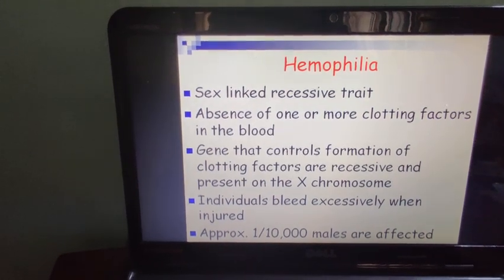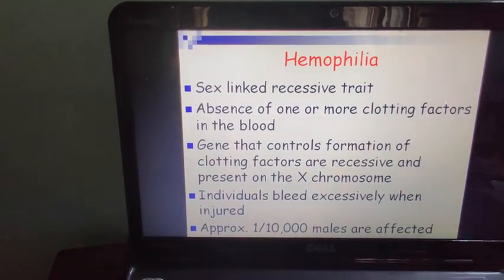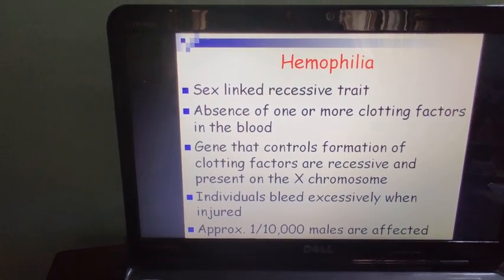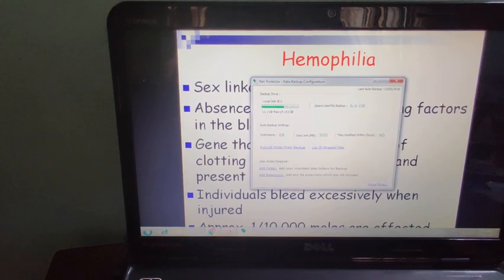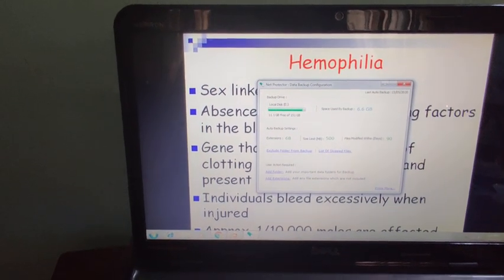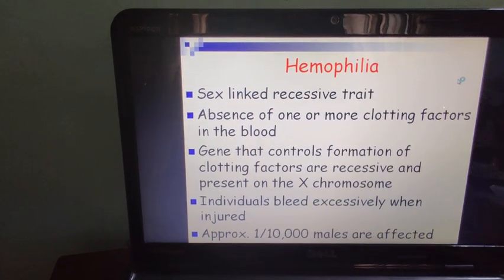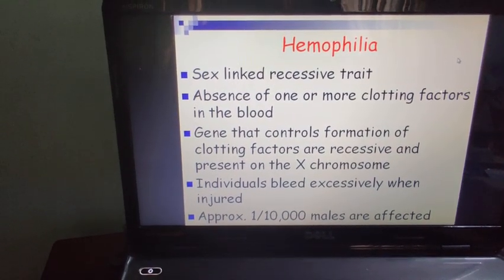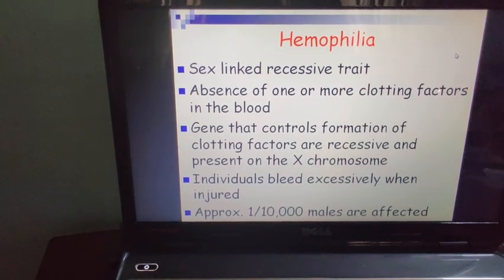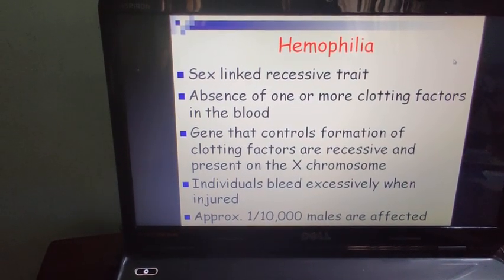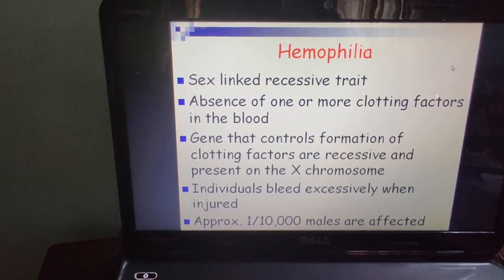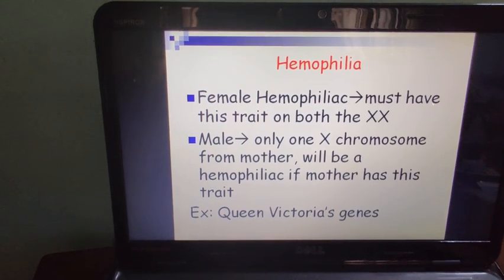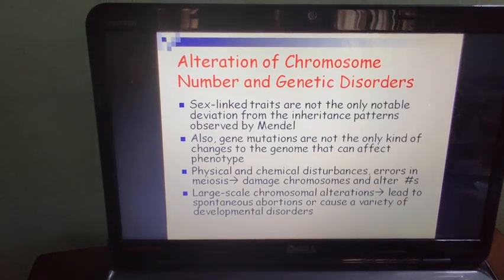Hemophilia. Same as color blindness, hemophilia is also a sex-linked disorder. The same inheritance is present in hemophilia, that is crisscross inheritance. In hemophilia, the blood does not clot because of the absence of certain coagulation factors. In the Queen Victoria family, this disease, hemophilia, was very common.